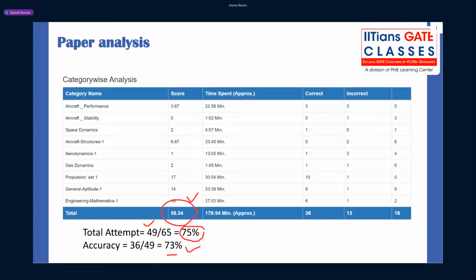And again, 70% accuracy, is it that high? 70% is an average accuracy, right? Is it an average accuracy, yes or no? I always believe by default, if anybody attempts some 10 questions, a good student, average accuracy should be 70%. But you guys can always be more accurate, right? 80%, 90%, right? Because you all are putting in hard work, you all are writing more and more mock exams in coming days. So accuracy will improve.